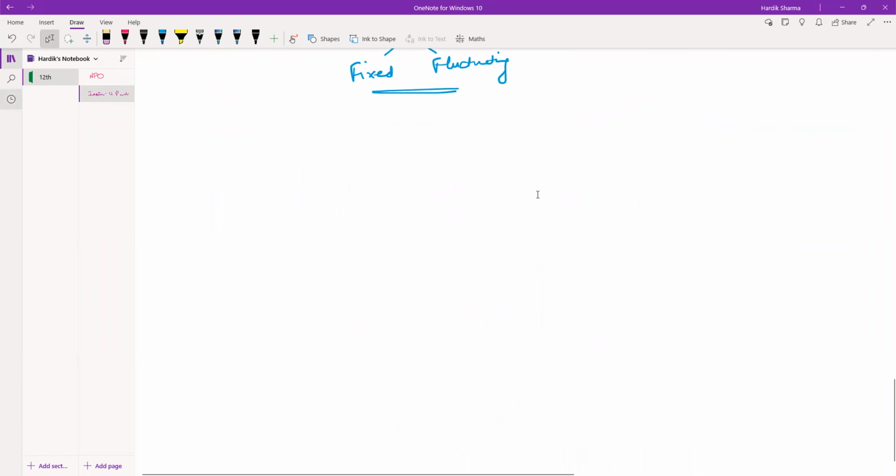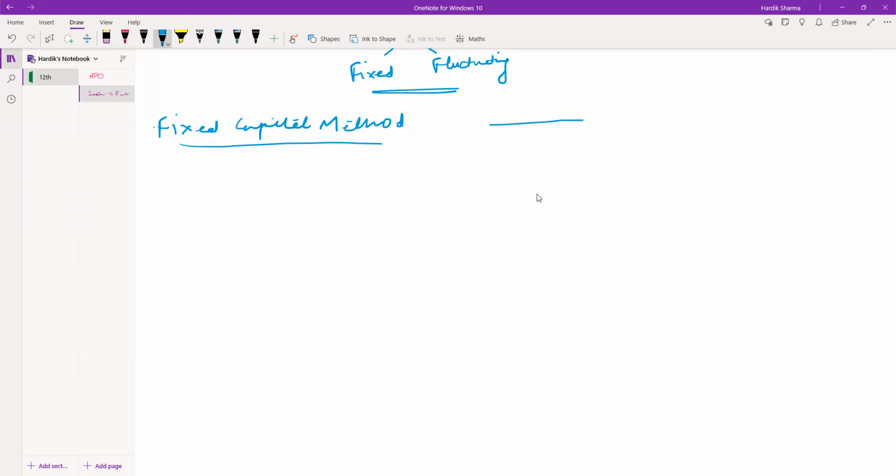See, in the fixed capital method, two types of capital accounts are prepared.